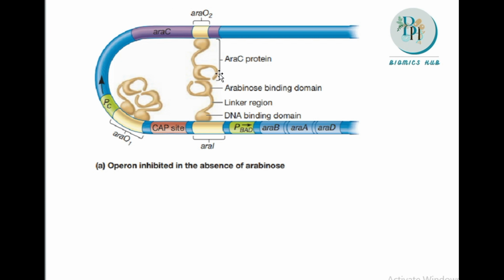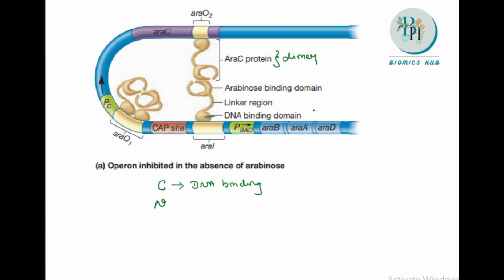This is not arabinose, it is AraC. We will discuss the structure of AraC. It has an N-terminal region as well as a C-terminal region. We can see here two things. This AraC which is present is in the dimer form, and it has one C-terminal region and one N-terminal region. The C-terminal region is responsible for DNA binding. So we have a DNA binding domain.